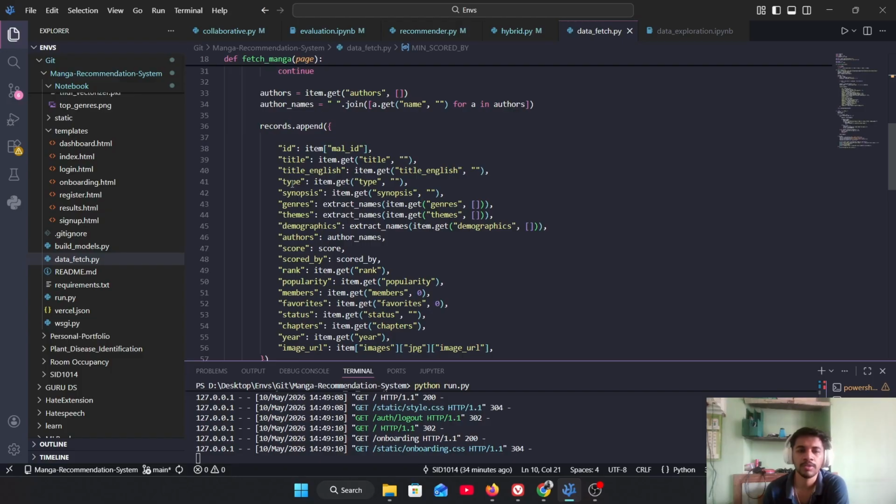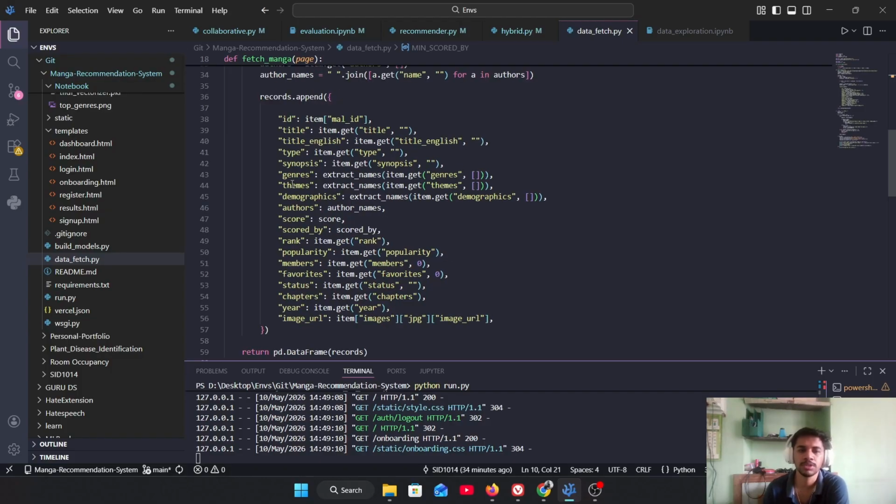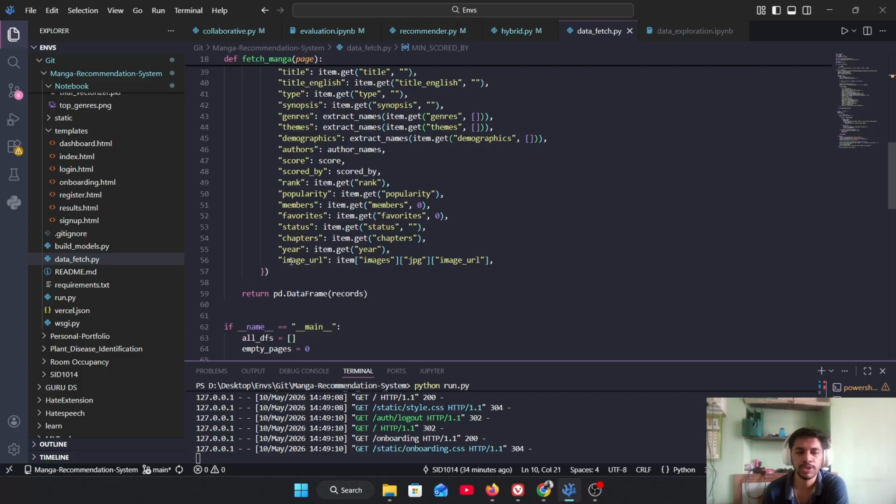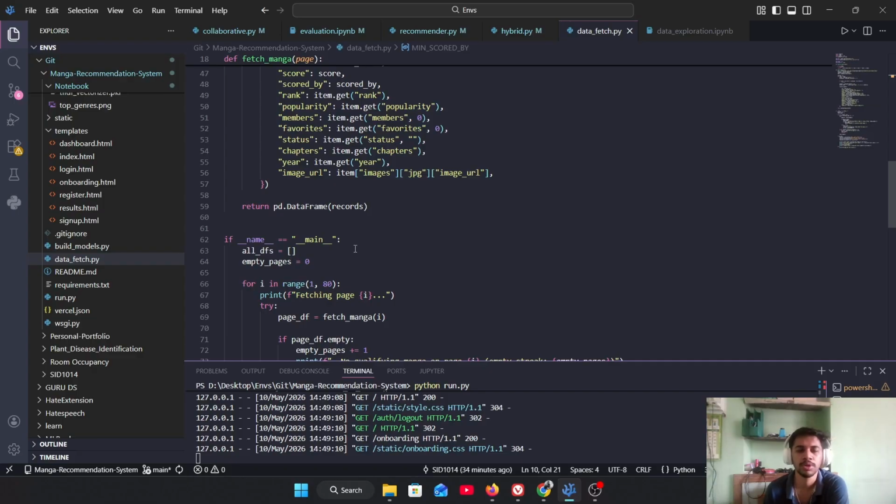The type of manga, like what type of manga it is, synopsis, genres, like what genres it represents, themes, demographics, and authors, score, how many people scored it, rank, popularity, and other stuff which this API provides by itself. We also fetch image URLs to later show this information to users during recommendations.